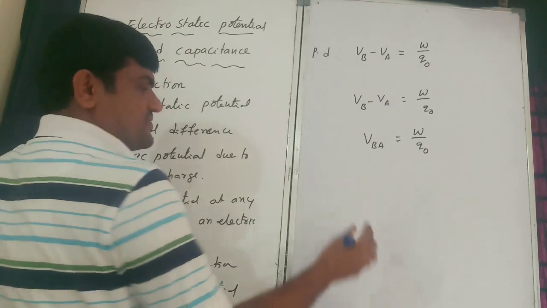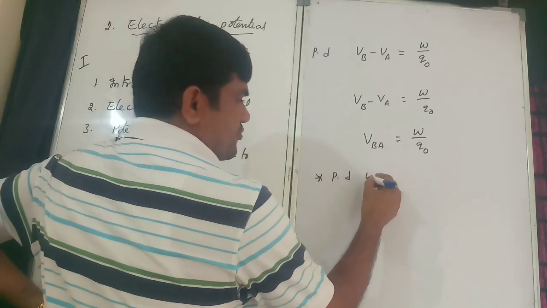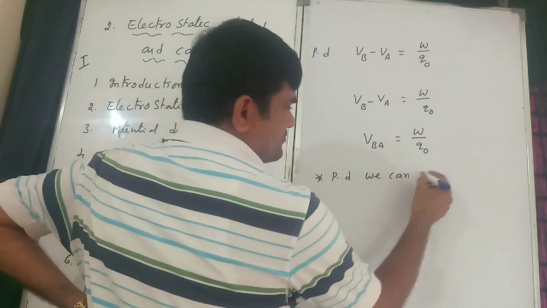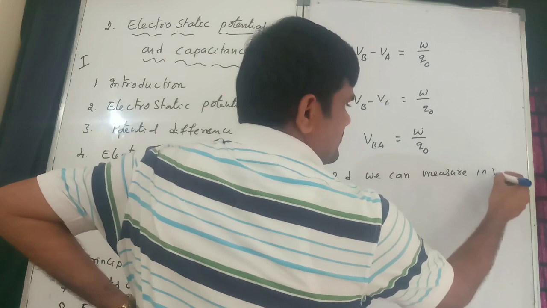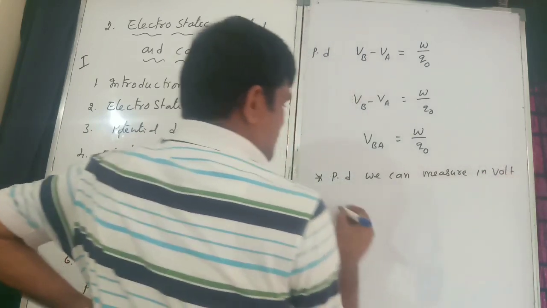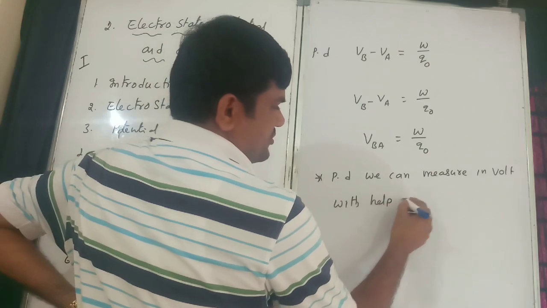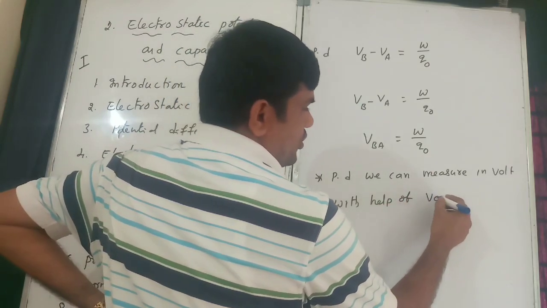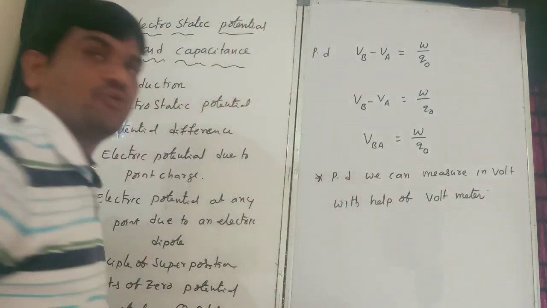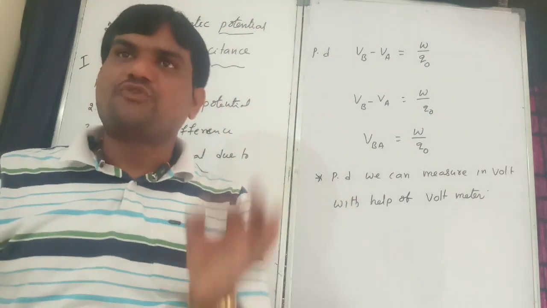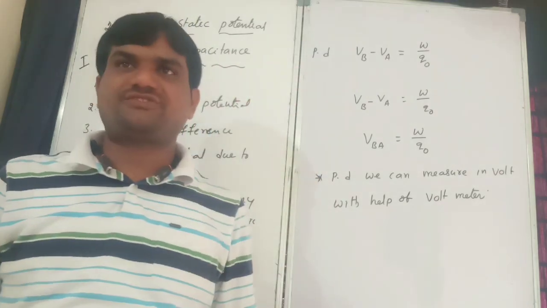We can measure potential difference in volts with the help of a voltmeter. The voltmeter is the device used to measure potential difference.